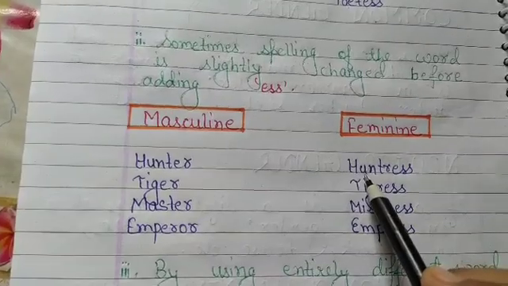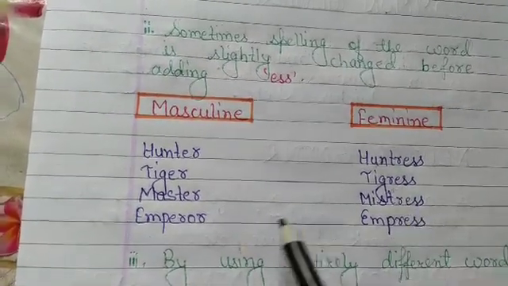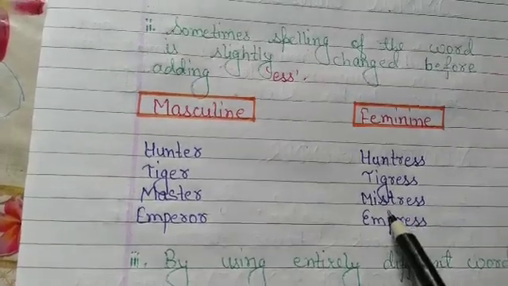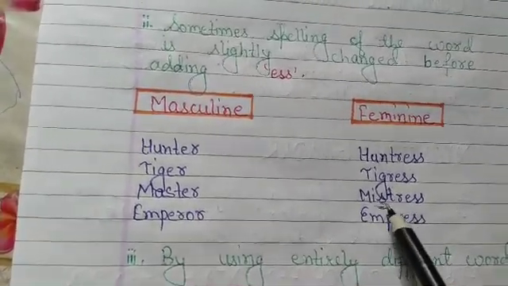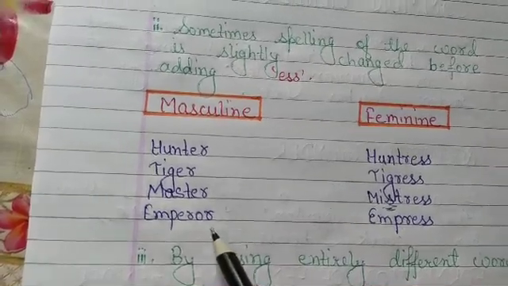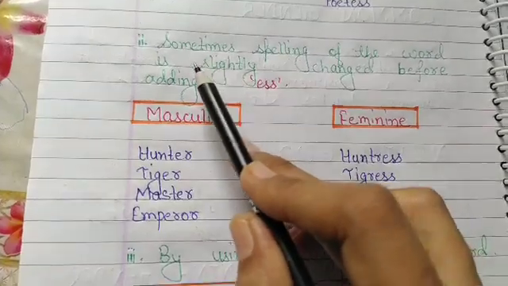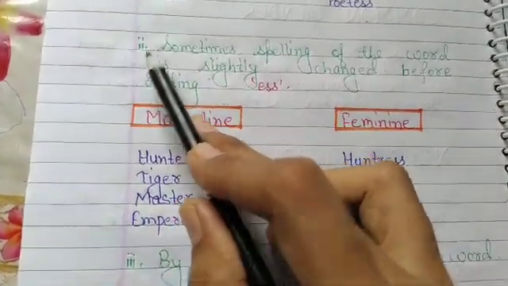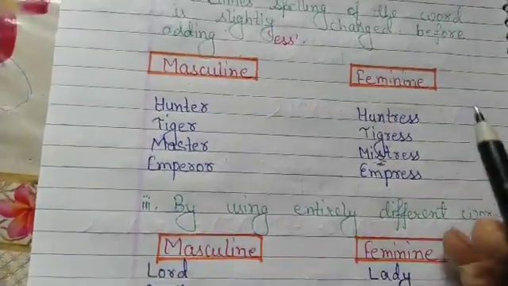Hunter, huntress, tiger, tigress, master, mistress. Here it is changed. See, master, mistress. Emperor, empress. This is number 2, formation of masculine gender into feminine gender.